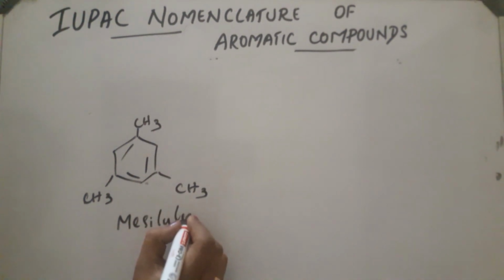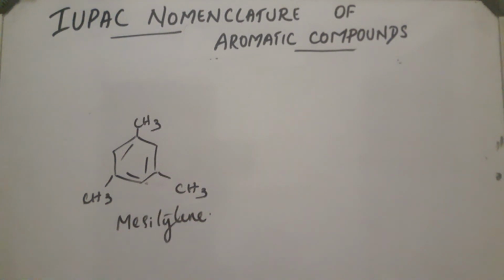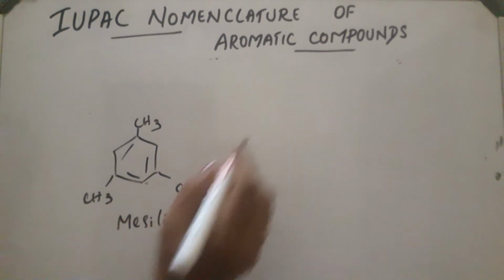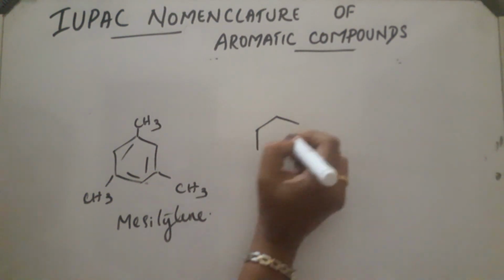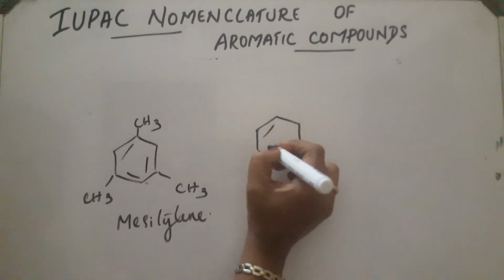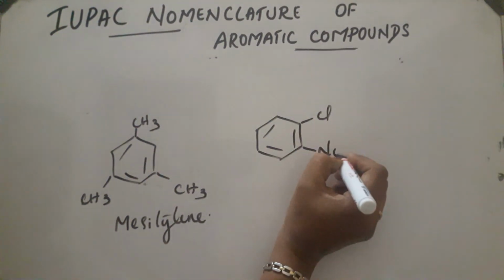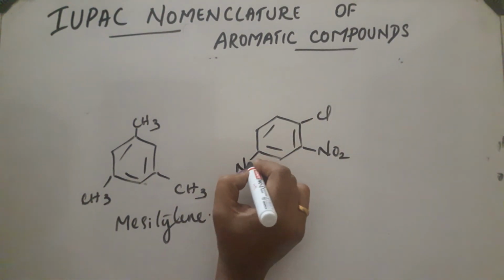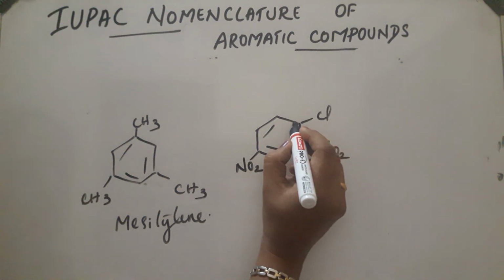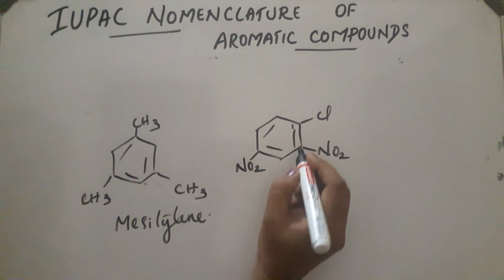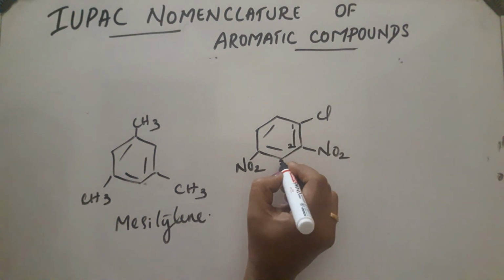Okay, mesitylene. Now, if three different groups are attached, we will follow the alphabetical order. Cl, NO2, NO2. So, alphabetical order, Cl comes first, chloro, nitro, at positions 2, 4.